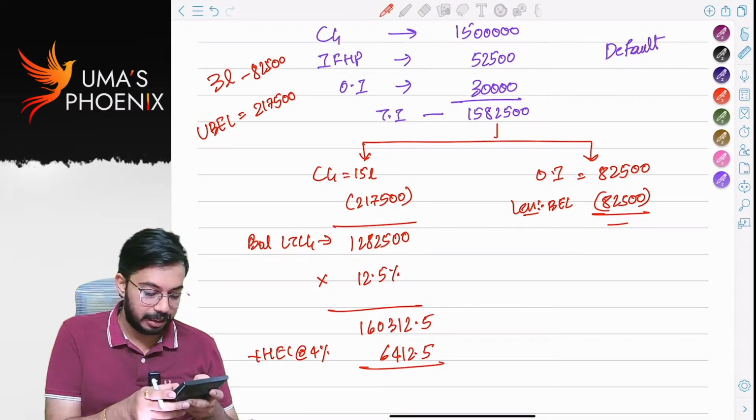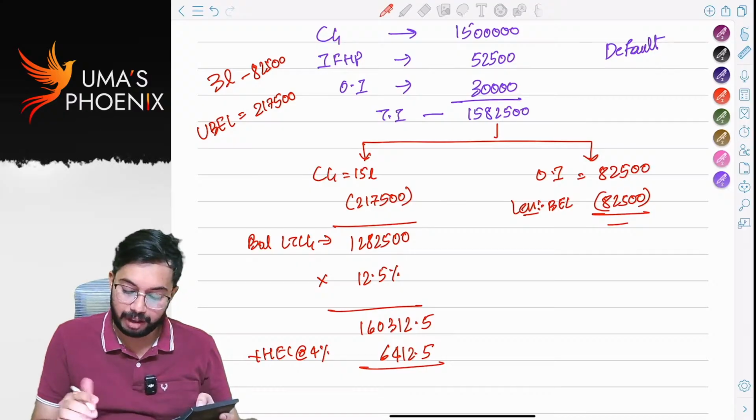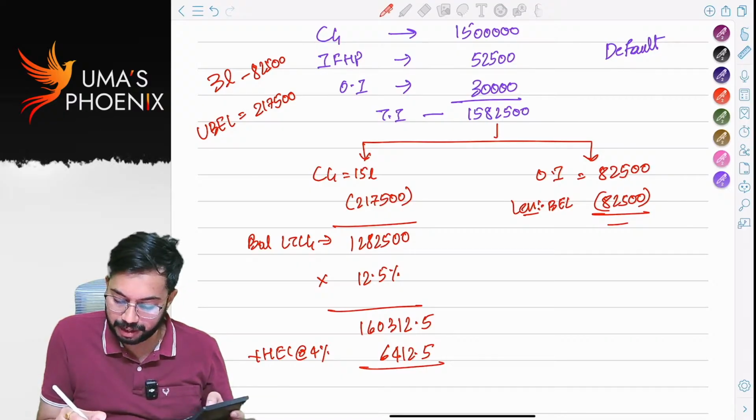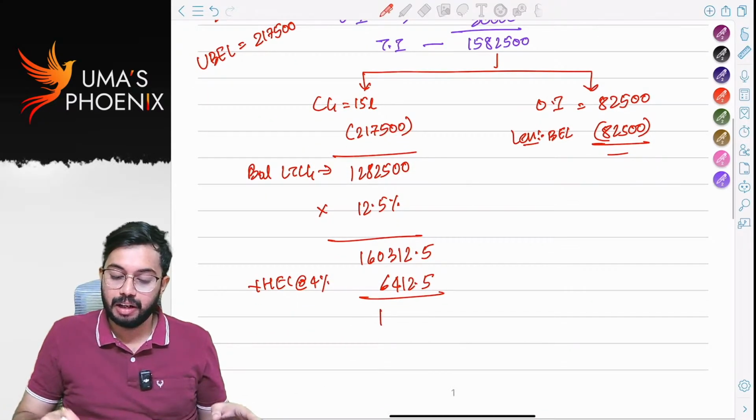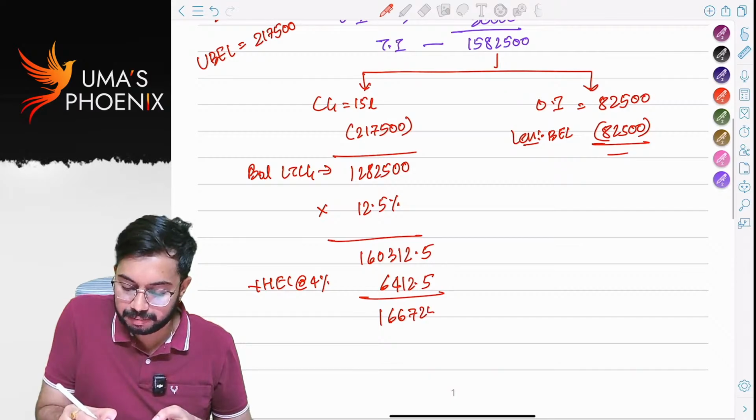Total 1,60,312.5 plus 6,412.5, 1,66,725. Next, with indexation benefit.